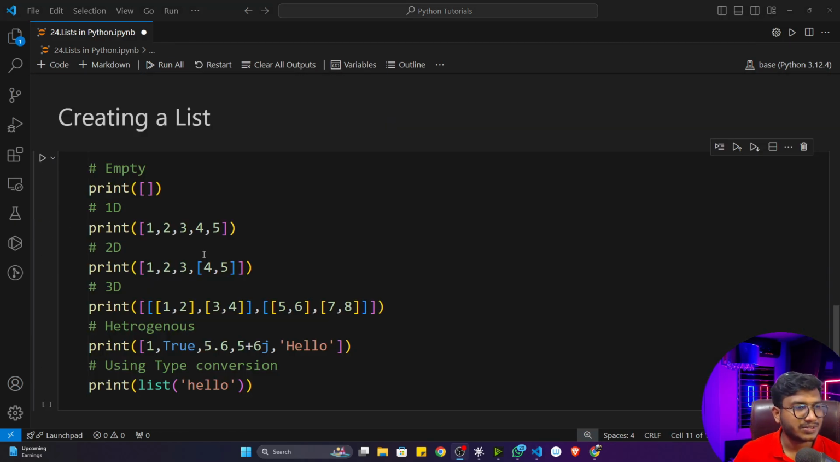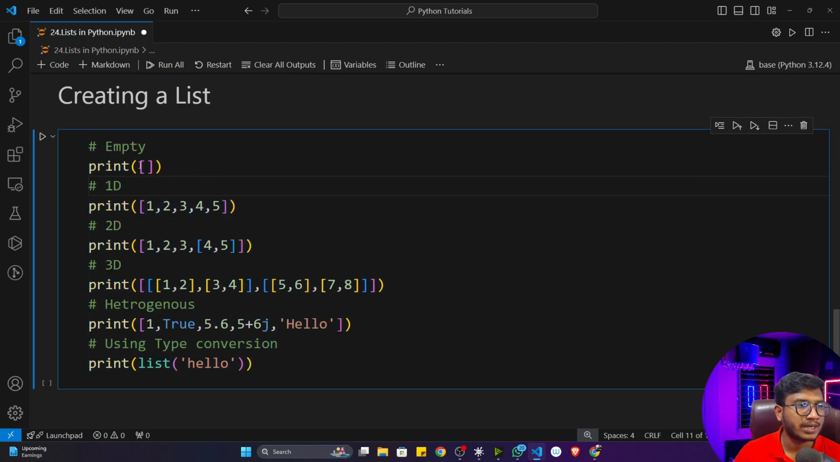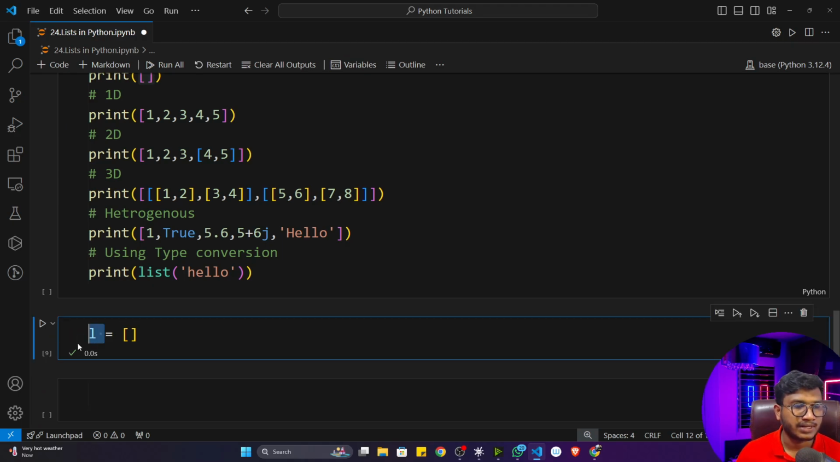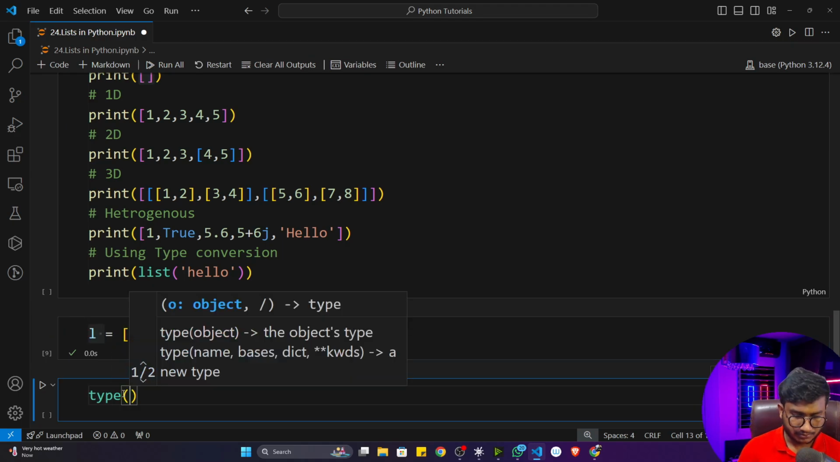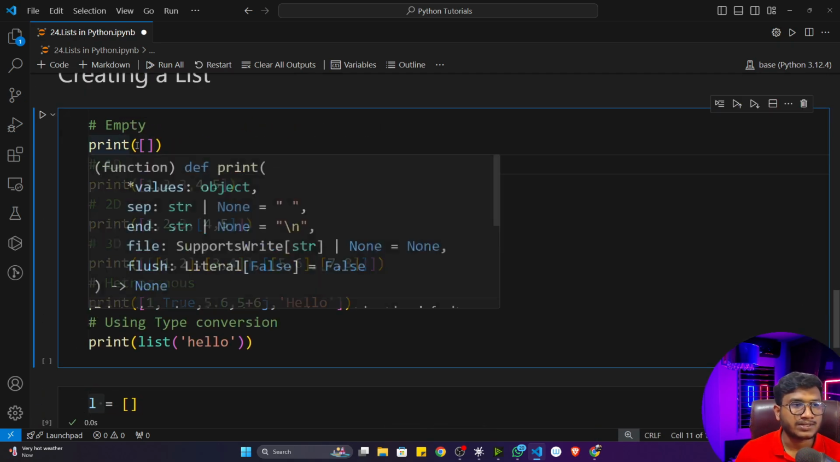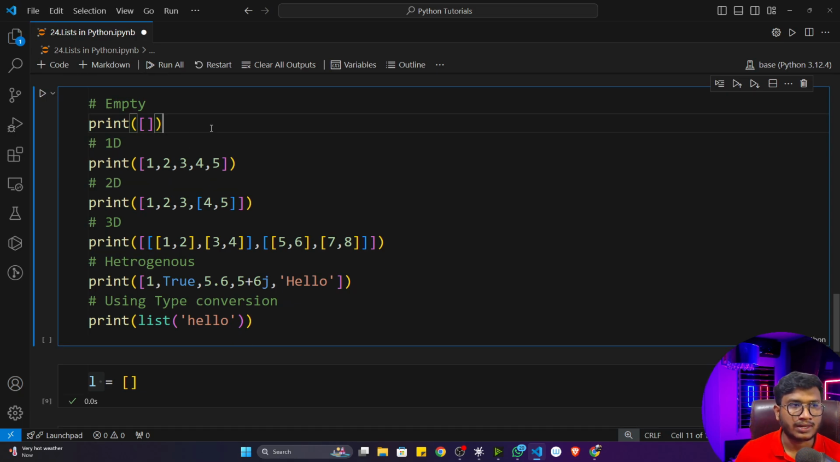So guys, now let's see how we can create a list. Here I have mentioned the different ways we can follow. The first approach is to create an empty list with the help of square brackets. Let me show you. In a new cell I write L is equal to empty brackets and execute. See, it's an empty list. If you want to create an empty list, you can use only empty square brackets, no need to give anything inside.